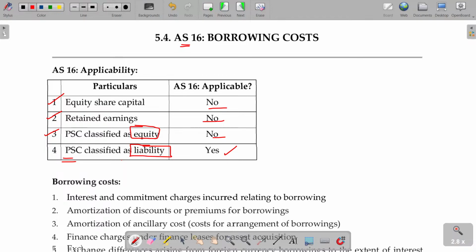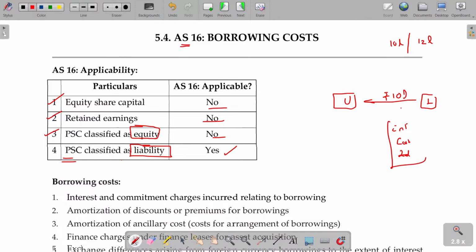What is called borrowing cost? You borrow money from the lender, say 10 lakhs. This is going to be refundable on the maturity date. Meanwhile, now and then you have to pay interest for this. The cost you spend for arranging this is also a cost. And you borrow 10 lakhs, and on maturity you have to repay 12 lakhs, like a zero coupon bond. That additional payment you are supposed to pay later on will also be your cost. So these are costs. It's not only interest.